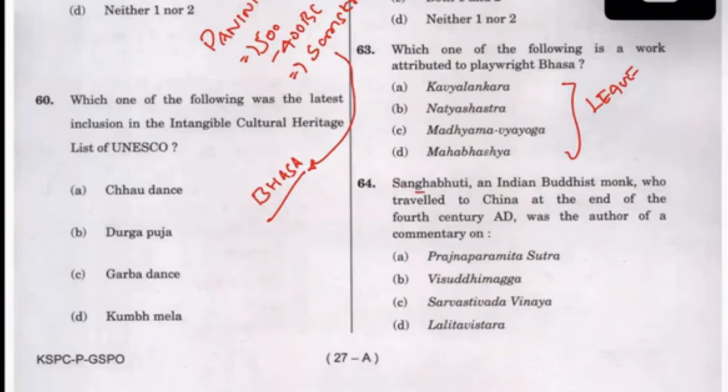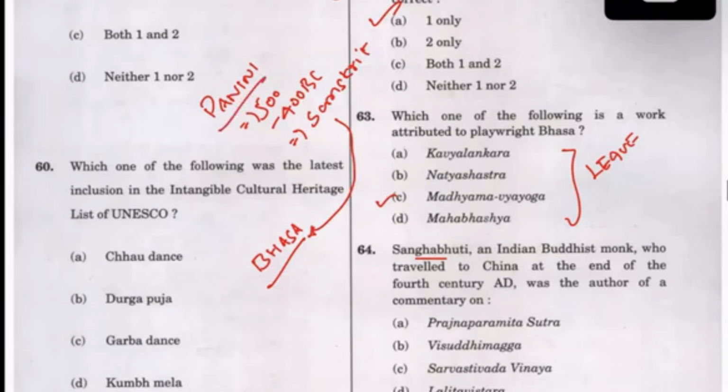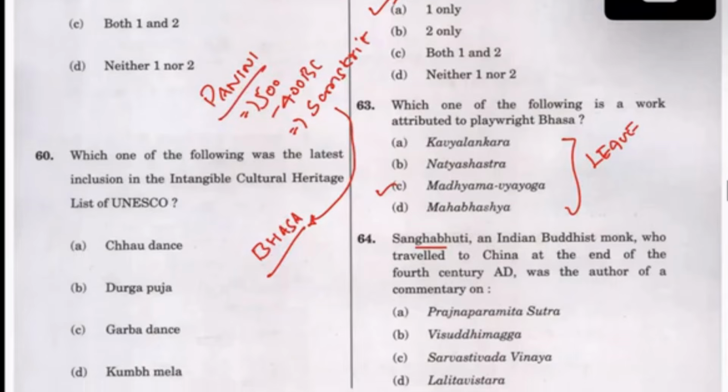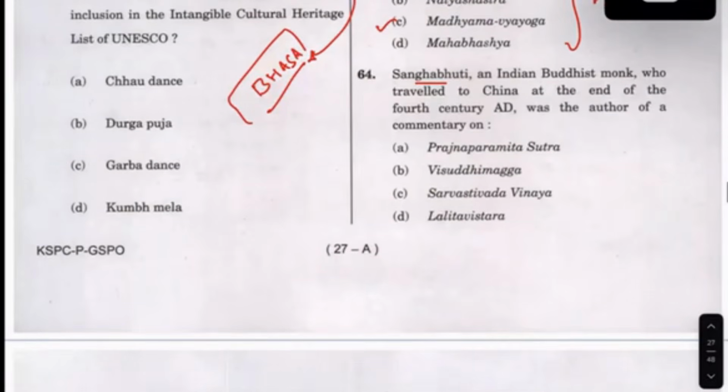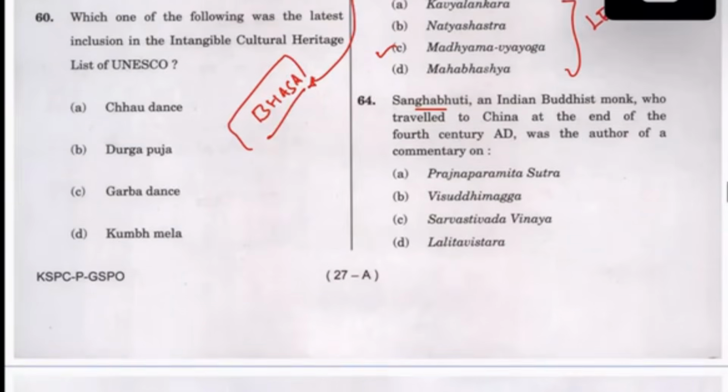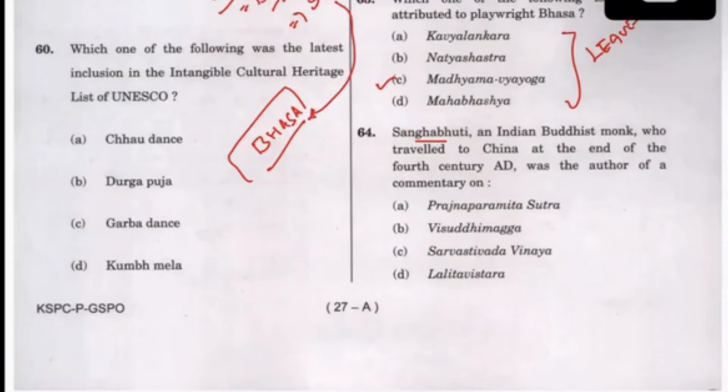Again, one more, Sanghabhuti. The answer is C, but I do not know. I have no clue of this. Basa, I know. Panini, I know. They had asked some question related to chronology. Indian Buddhist monk who traveled to China at the end of the 4th century AD was the author of... again, I have no clue. Again, I will leave this.